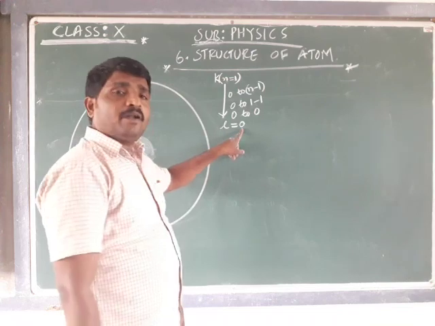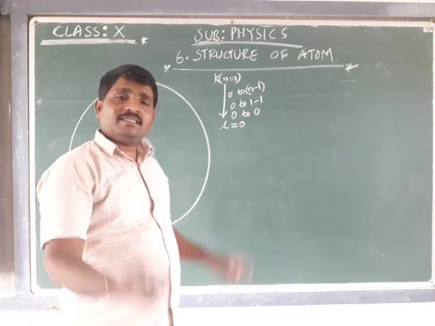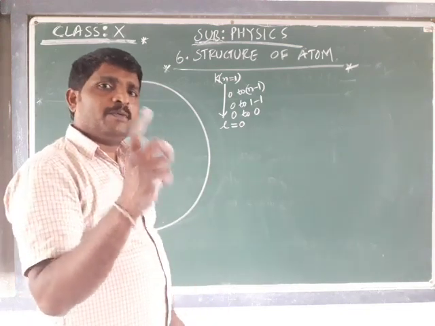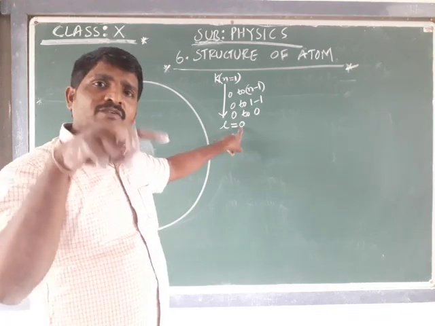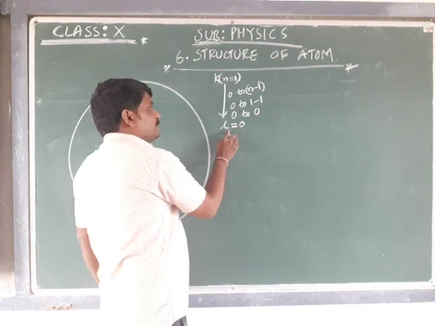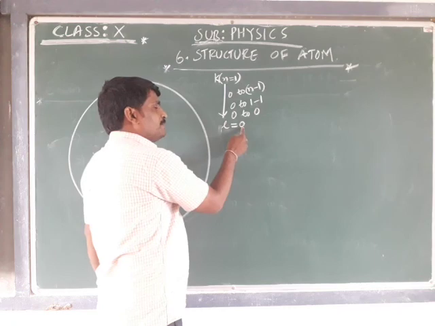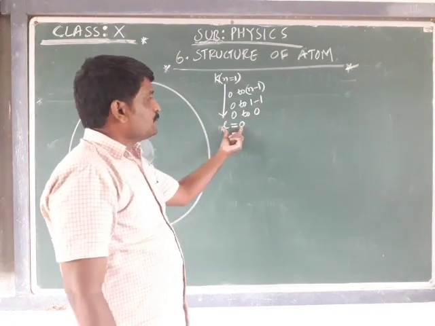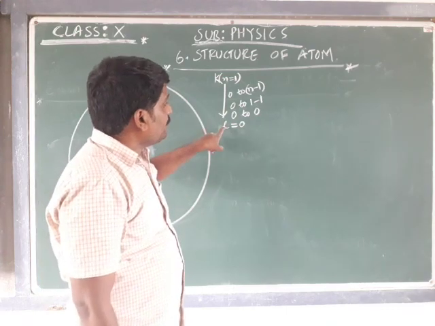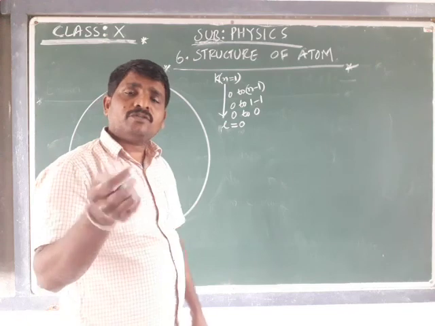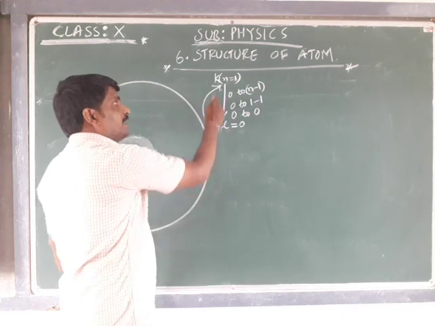Don't think that the number of subshells is 0. Take the 0 as a value, as there exists one value. There is a chance of getting one value, and that value is 0. That means there exists one subshell, which is referred to by l is equal to 0. The angular momentum quantum number l being 0 shows there exists one subshell for the main shell, n is equal to 1, K.